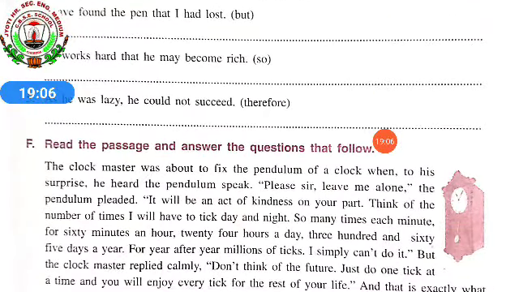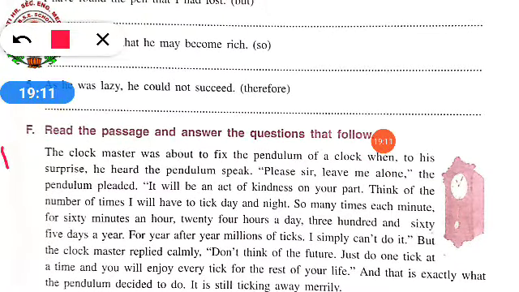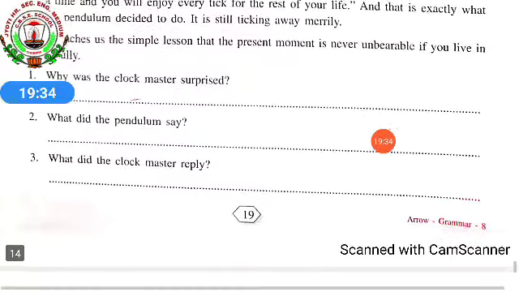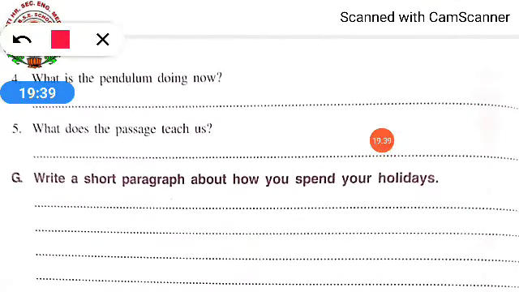Next, read the passage and answer the questions that follow. This will be your homework. This is a kind of unseen passage. You have to read the passage carefully, and then whatever questions are given at the bottom related to it, you also have to solve. And when you get the notes, at that time you can check. How many questions are there? Five questions are there. And this one you have to try by yourself. It's a kind of activity.